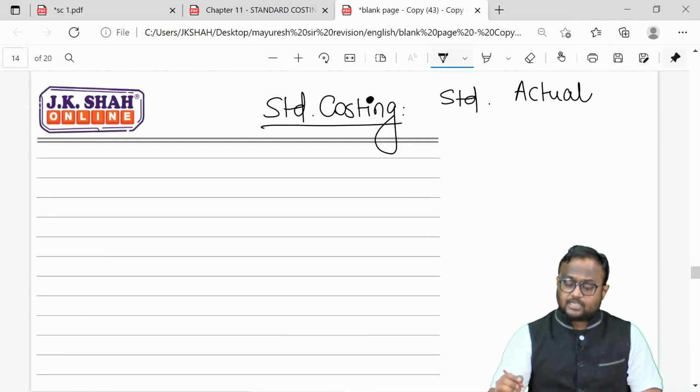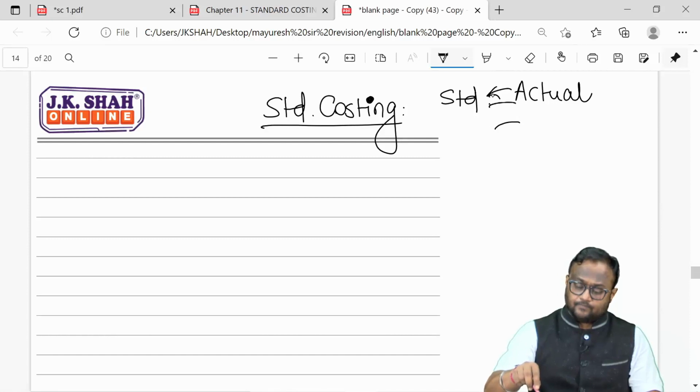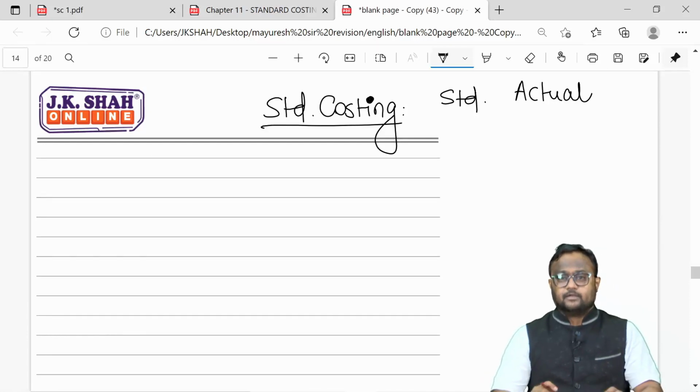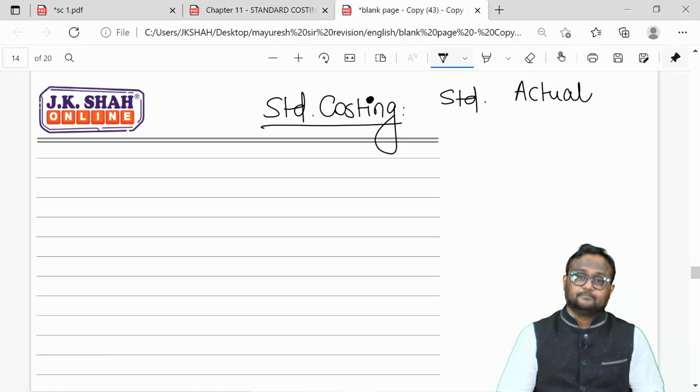On a regular basis, actual cost is determined, and it is compared with the standard every time, because when you compare your actual with the standard, you realize whether there is any variation or deviation. And if there is a deviation, you need to analyze it and find out the reason for the deviation. That is what we do in case of standard costing.